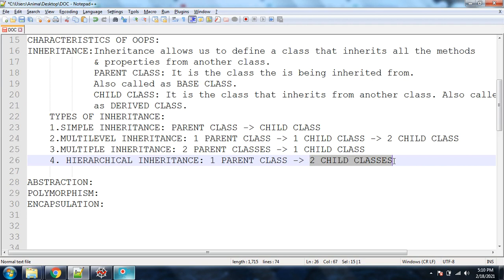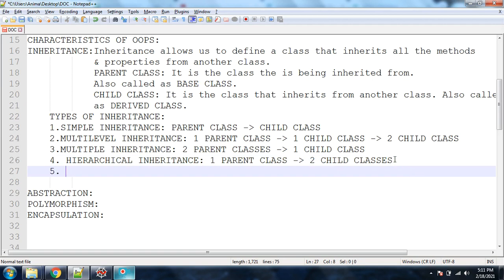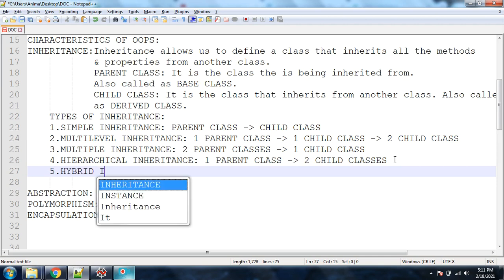That means there will be two child classes, and these two child classes will be inheriting some characteristics from a single parent class. That means you might take an example of your two siblings, your two brothers. Two brothers are inheriting some of the characteristics from the father. So this is an example of hierarchical inheritance. Then the fifth one is your hybrid inheritance.